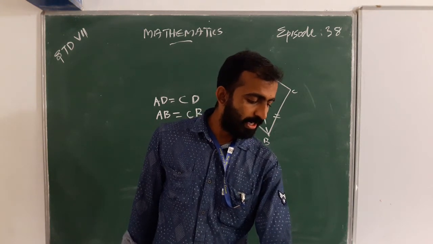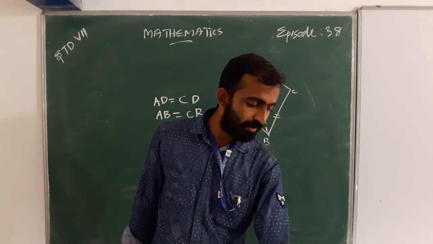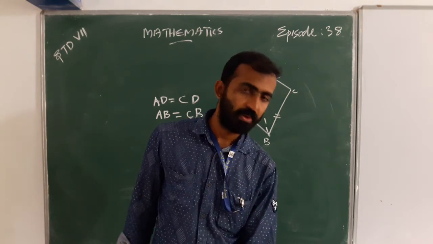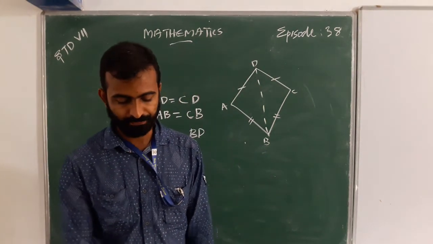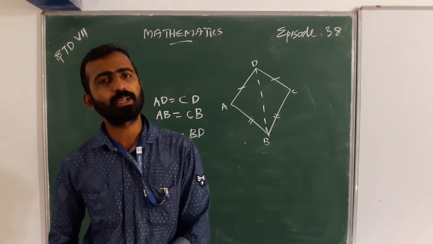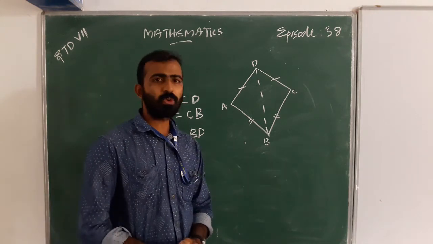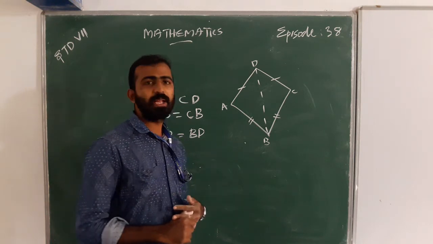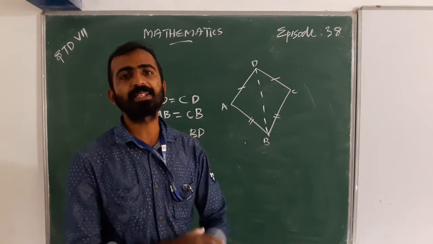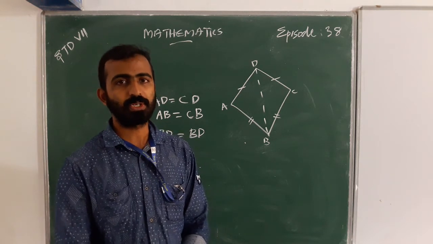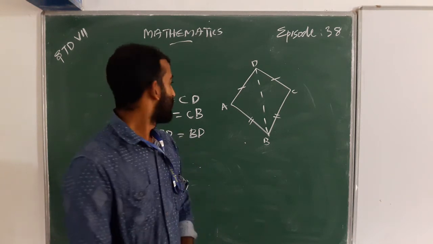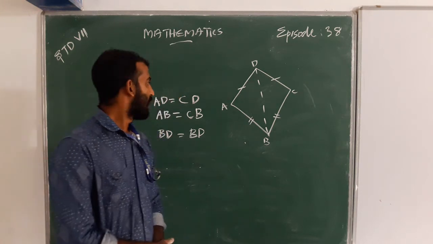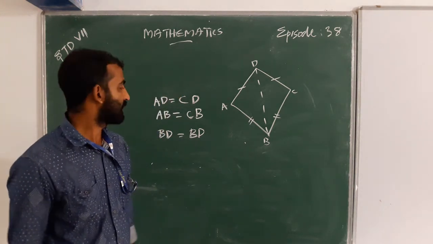The second question is: is triangle ABD congruent to triangle CBD? Why or why not? Yes, they are congruent triangles by the SSS congruence criteria. The first side is equal to the first side, and likewise the second and third.